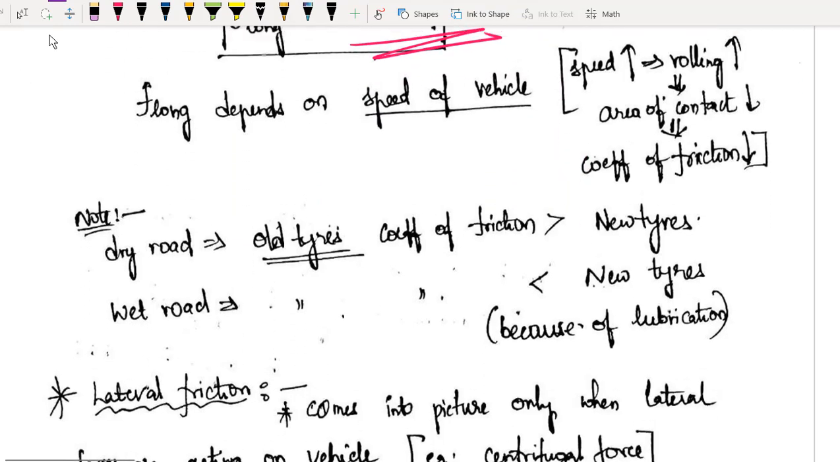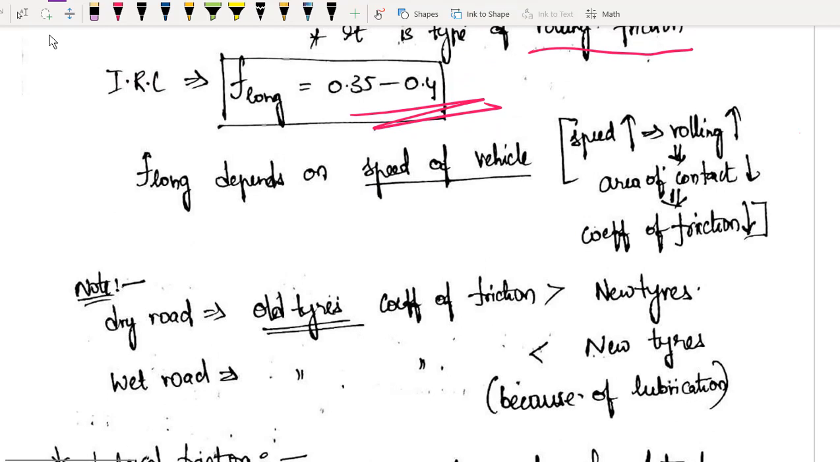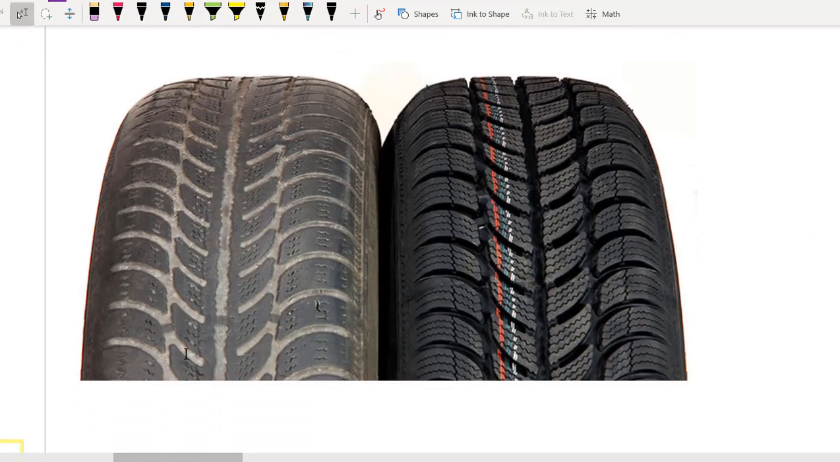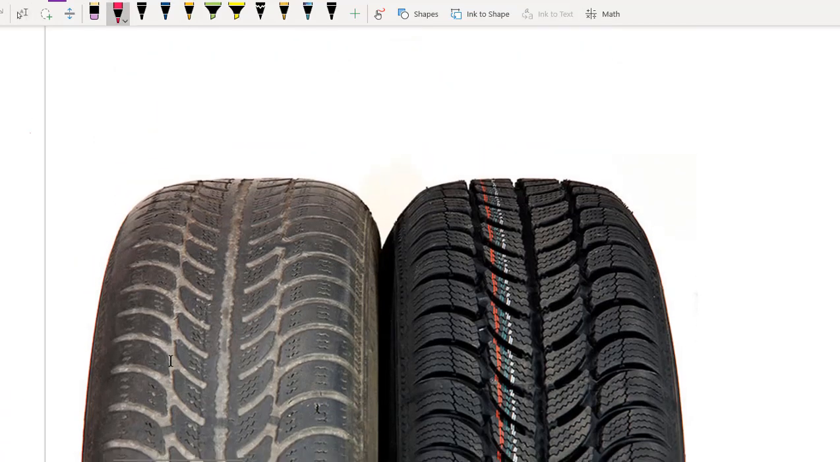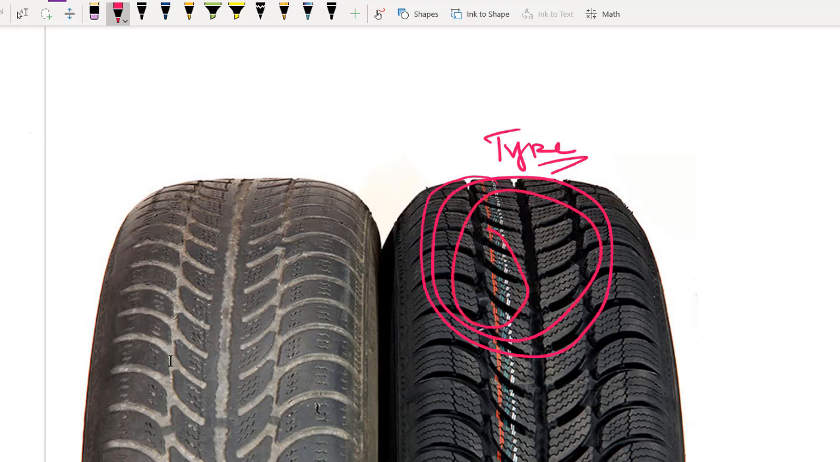And one more question comes, whether old tires are good or new tires are good. Okay, so let us see an example. This is a brand new tire. It could be from your car or your bike, it doesn't matter. So obviously whenever you are buying, it will have a very good grip like this.